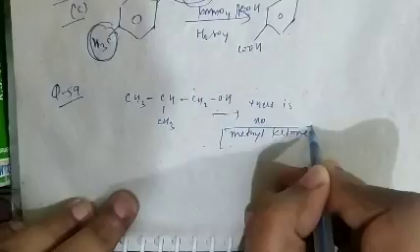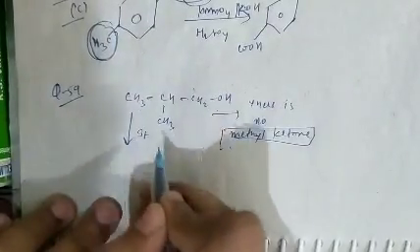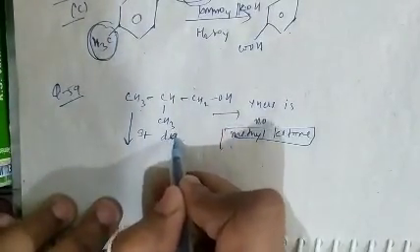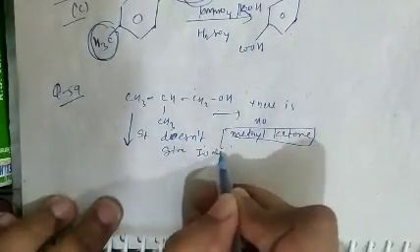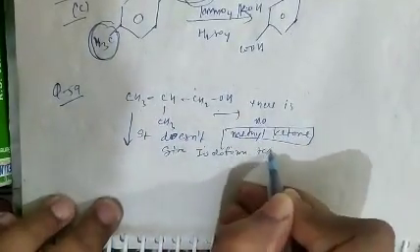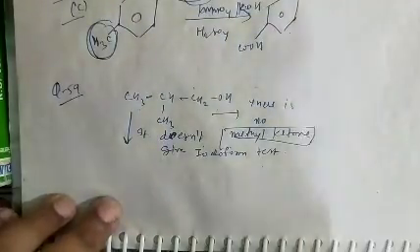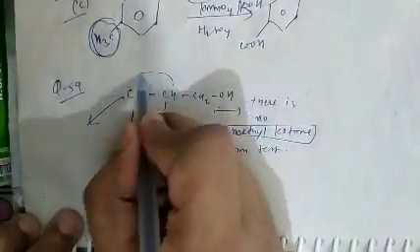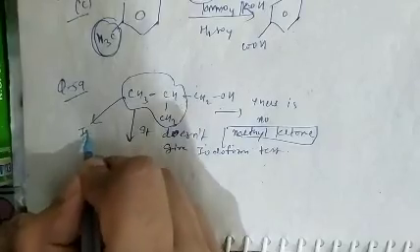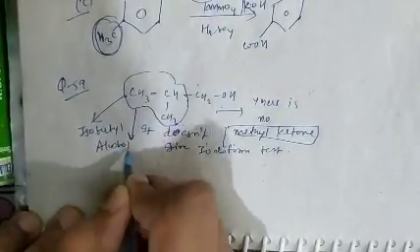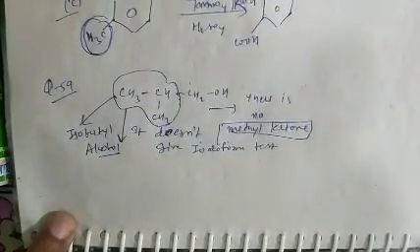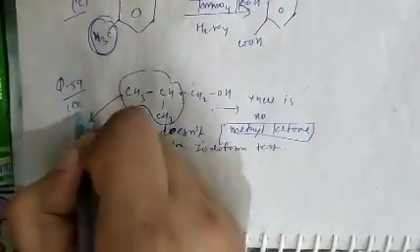As methyl ketone is absent, it does not give the iodoform test. This is isobutyl alcohol, as the iso group is present there, so isobutyl alcohol does not give the iodoform test. So question number 59, option D is correct.